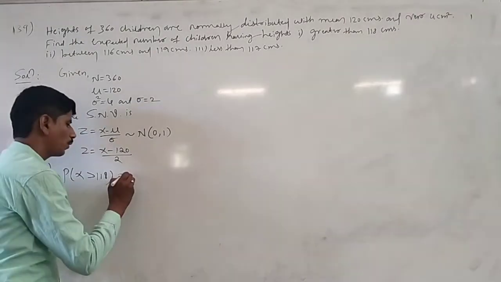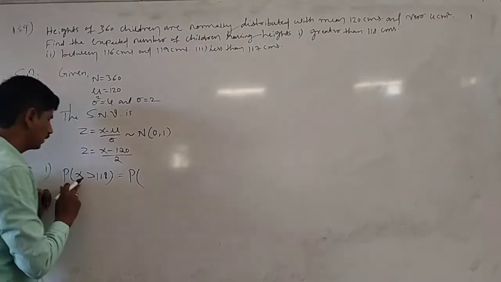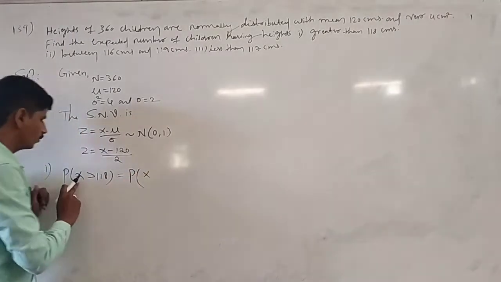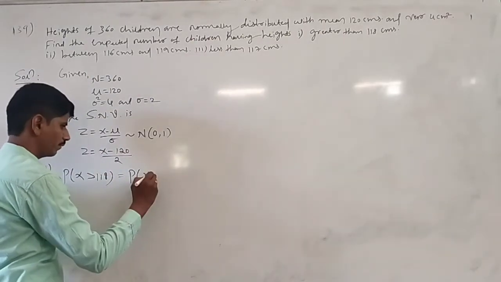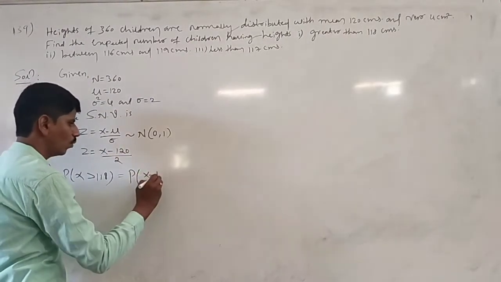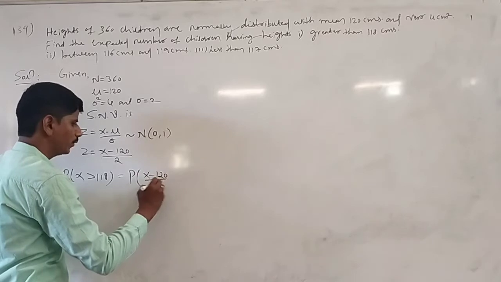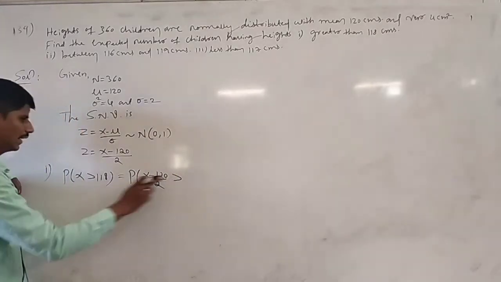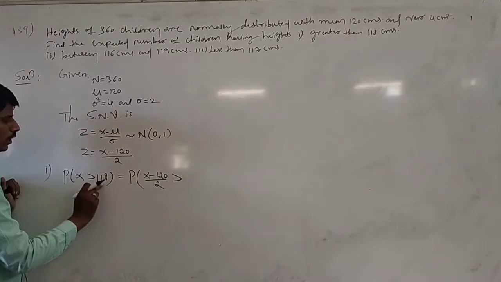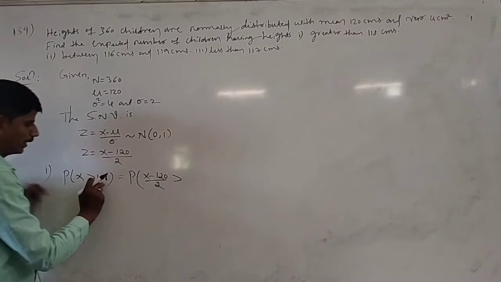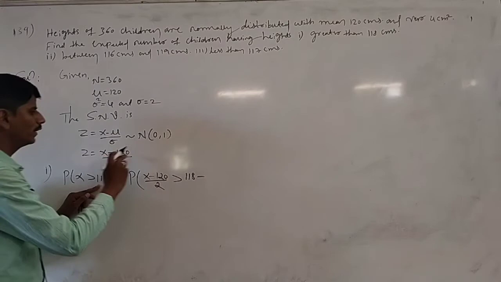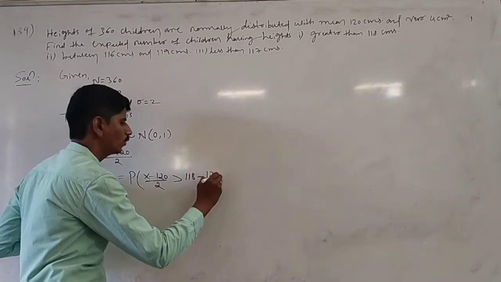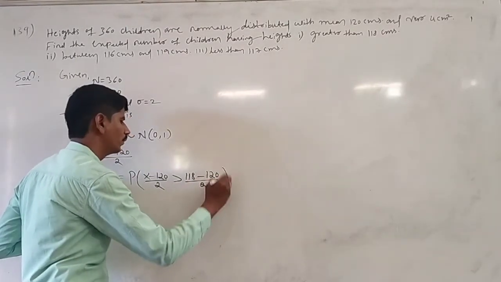Probability of x greater than 118. We don't know the x value, therefore first we have to write the z value, that is x minus 120 divided by 2 is greater than, and the x value is 118. So 118 minus 120 divided by 2.